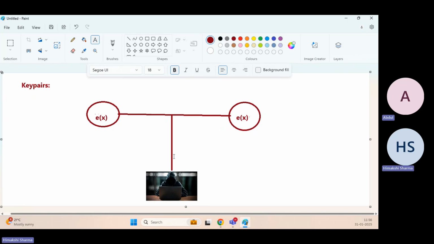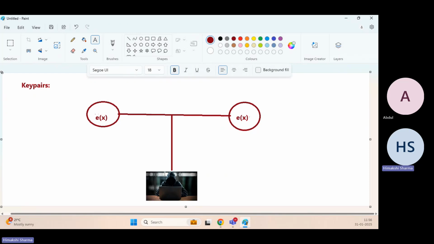Will this password guy be able to read out the information, if we have the same information in both laptops? You're passing this information, X information, but it is in encrypted form. It is being encrypted by E, and when it reaches here, it is being decrypted by the E.